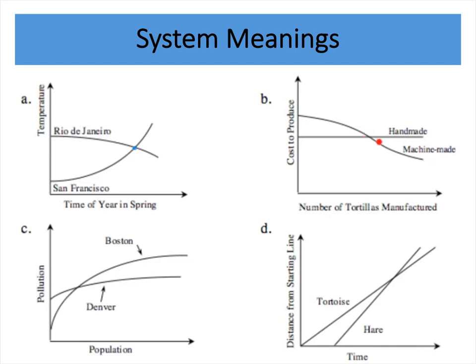But this intersection point means that at a certain number of tortillas, the cost to produce handmade and machine-made is exactly the same. I want you to take a moment to experiment. What does this intersection mean in this graph? And what does this intersection mean in this graph?